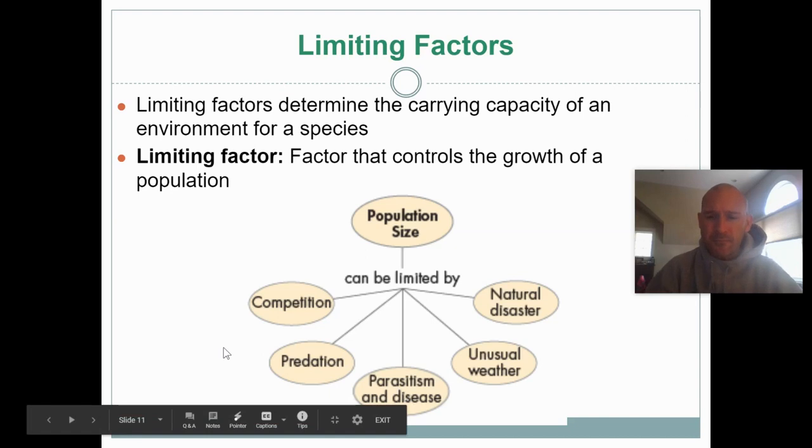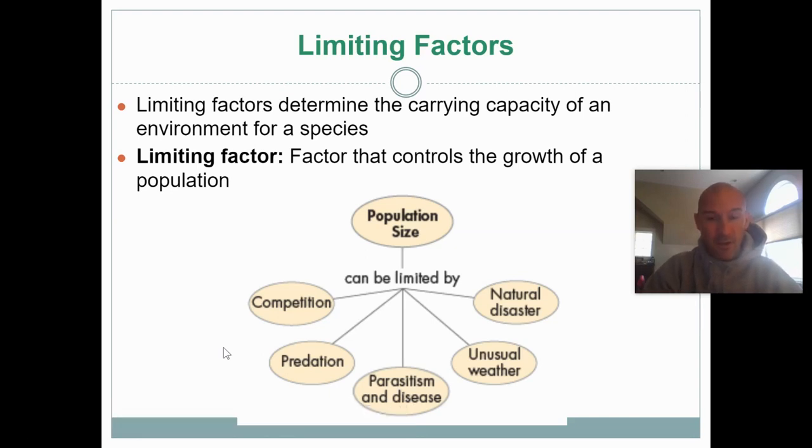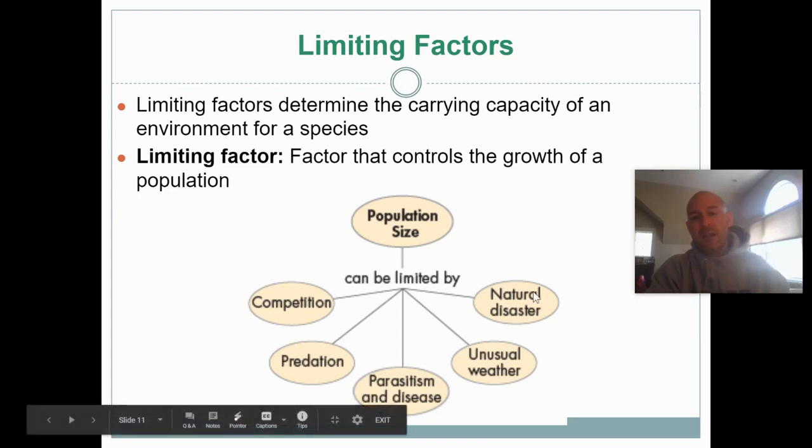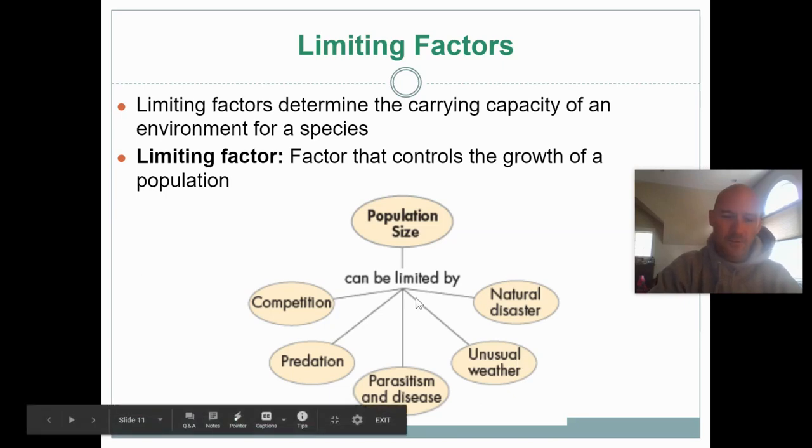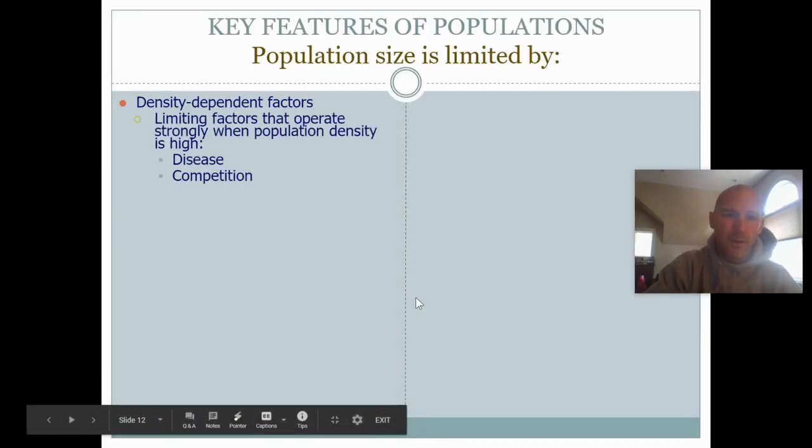When you think of the spread of the flu or the spread of coronavirus, you're going to have more spread in areas where people are close together, hence social distancing. That's what people are trying to do these days. So density of a population plays a role there. Natural disasters, unusual weather, human disturbances, things like that, are not really dependent upon density at all. If a hurricane comes and wipes out the shoreline, it doesn't matter if it was densely or scarcely populated. So these are density independent factors.